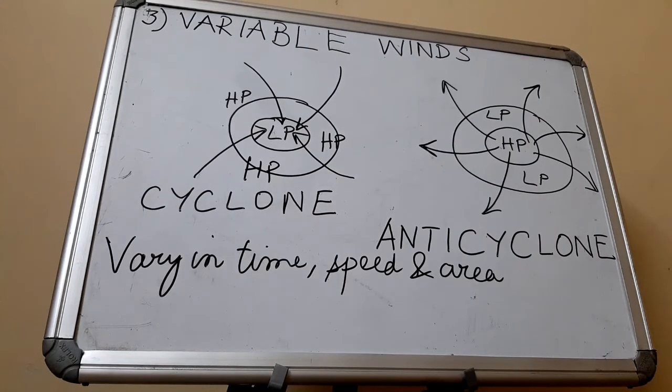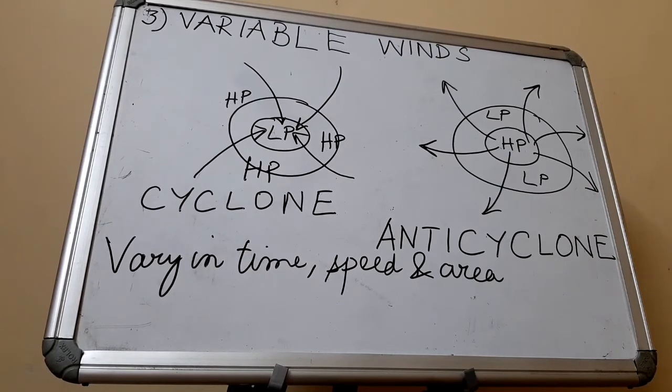Next, we have the variable winds. As the name suggests, in case of variable winds, the direction, speed and area and also time changes. So variable winds affect only small areas and last only a few days. They vary in time and speed and areas, and therefore are rightly called the variable winds. So this is the definition of variable winds.